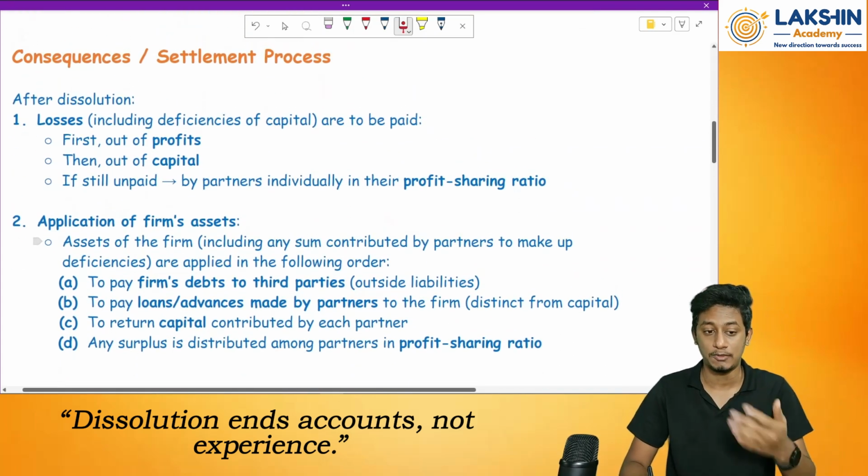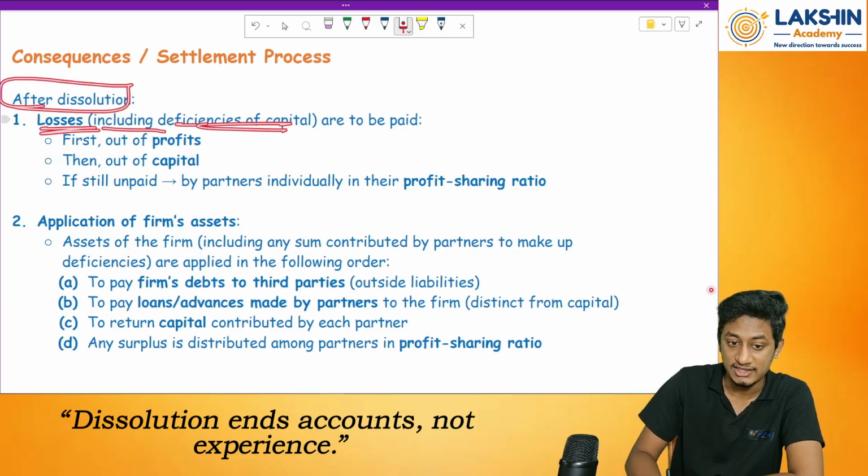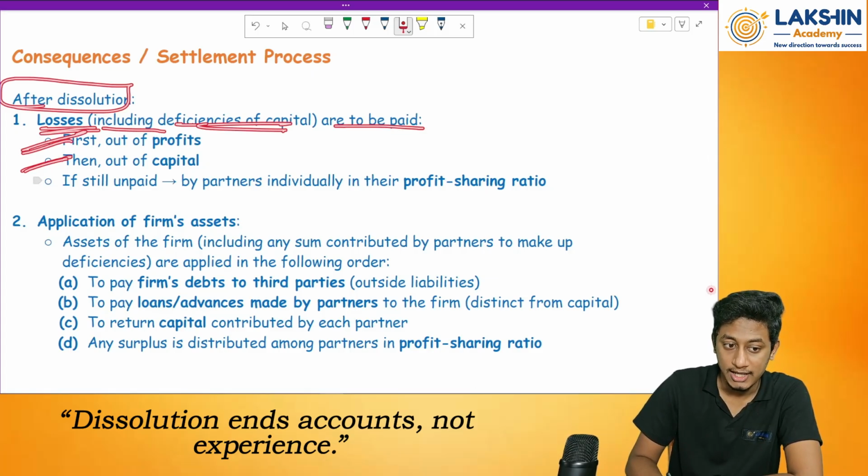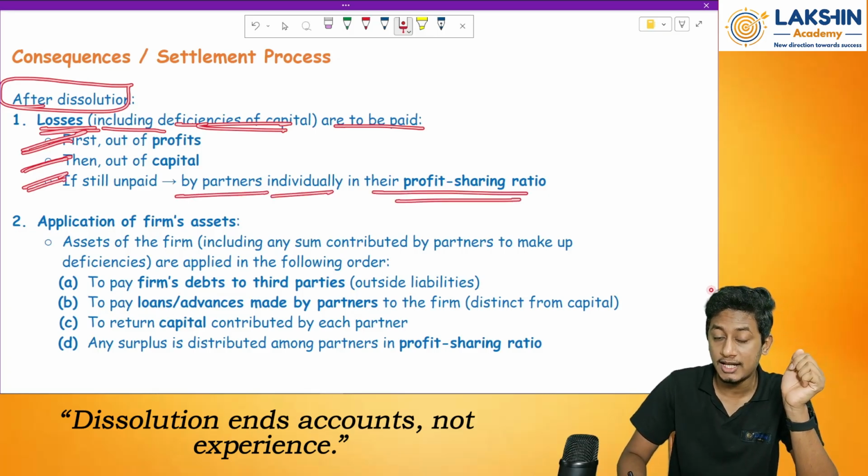Then consequences or settlement process. How does the settlement process work? After dissolution, the losses including deficiencies of the capital are to be paid, first out of profits, then out of capital, and if still something remains unpaid, by the partners individually in their profit sharing ratio.